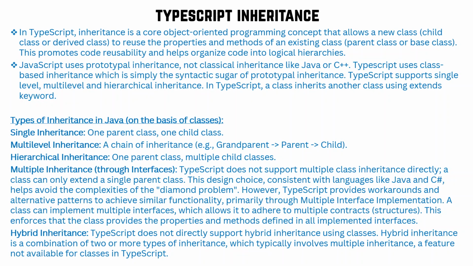So inheritance is nothing but the parent-child relationship, where the child tries to acquire all the properties, variables, or methods from the parent.